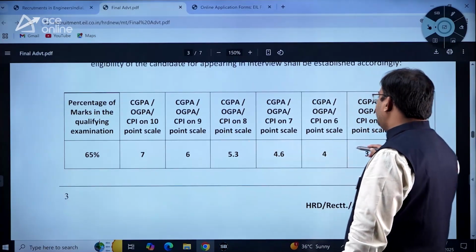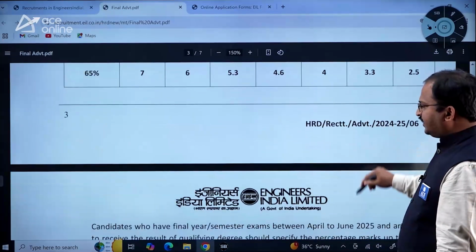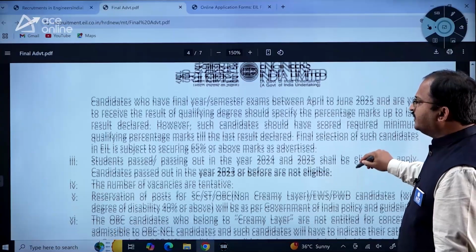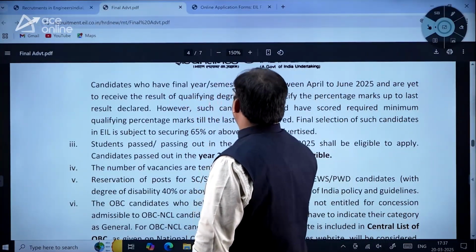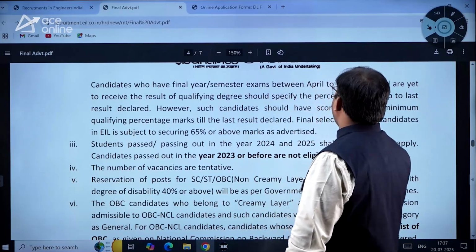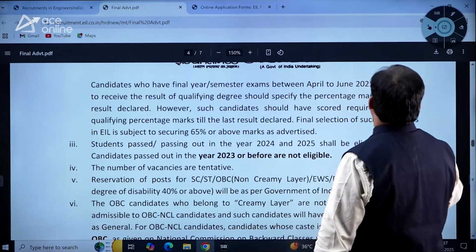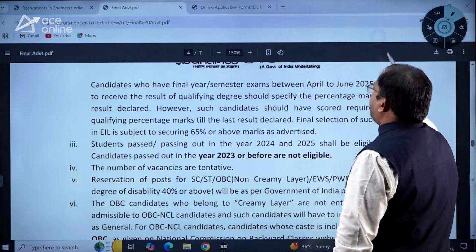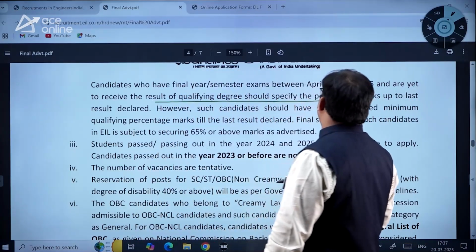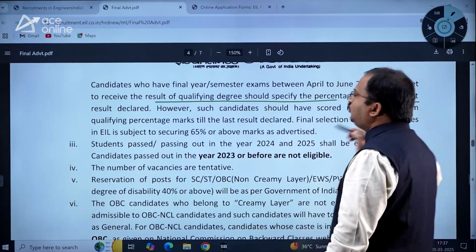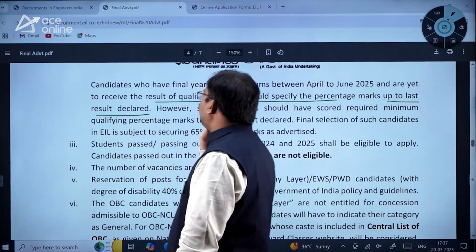Like that he has given, dear students. Kindly go through this carefully. Then candidates who have final year semester exams between April to June 2025 and are yet to receive the result of qualifying degree should specify the percentage marks up to last result declared.